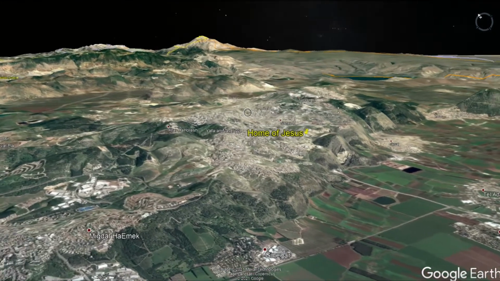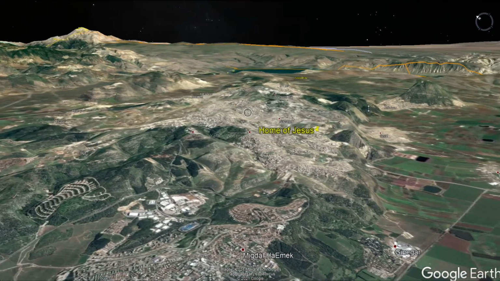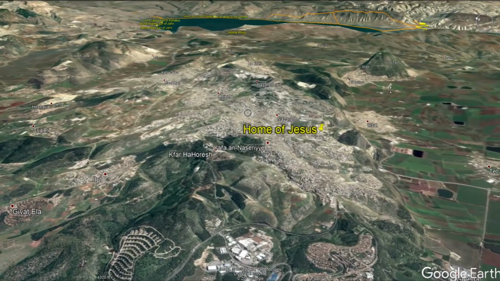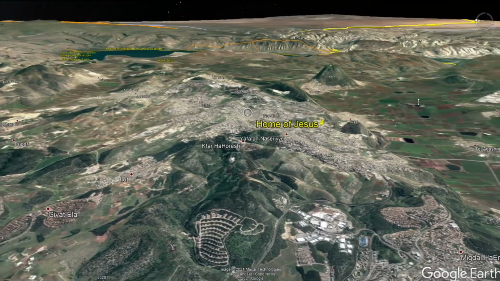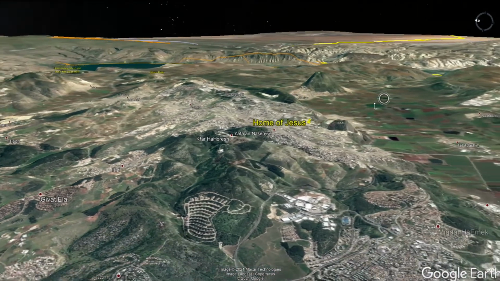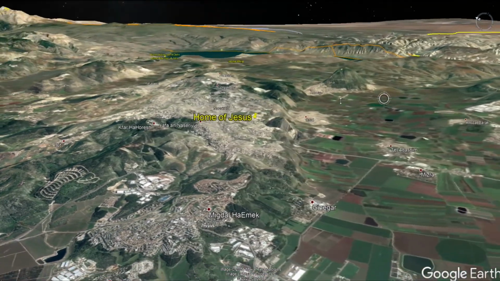He could look to the mountains along the north, and he could even look out here to the Sea of Galilee. This is what Jesus would have seen as he was growing up. And these are the views and experiences he would have access to.